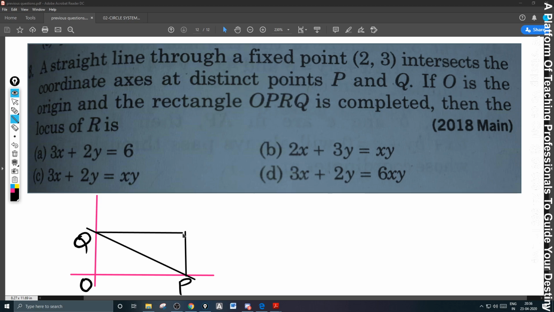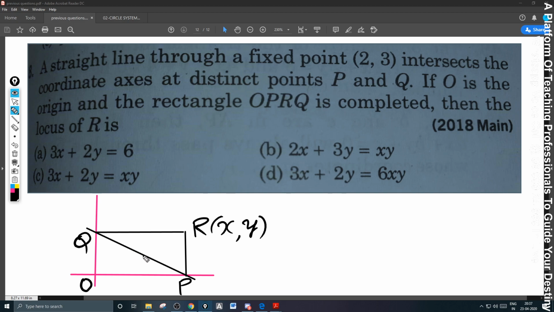This is a rectangle, please. This is R, whose locus is to be found out. Locus of R is to be found out, please. R is (x, y).